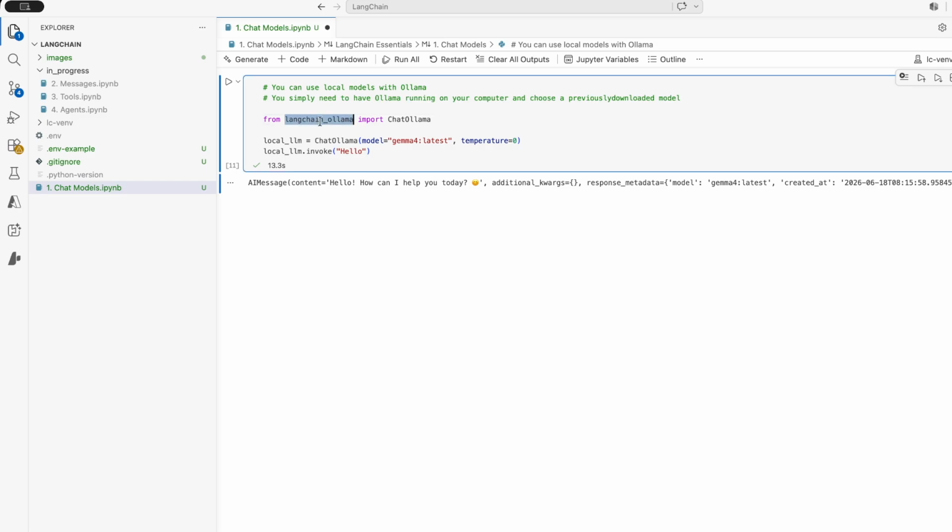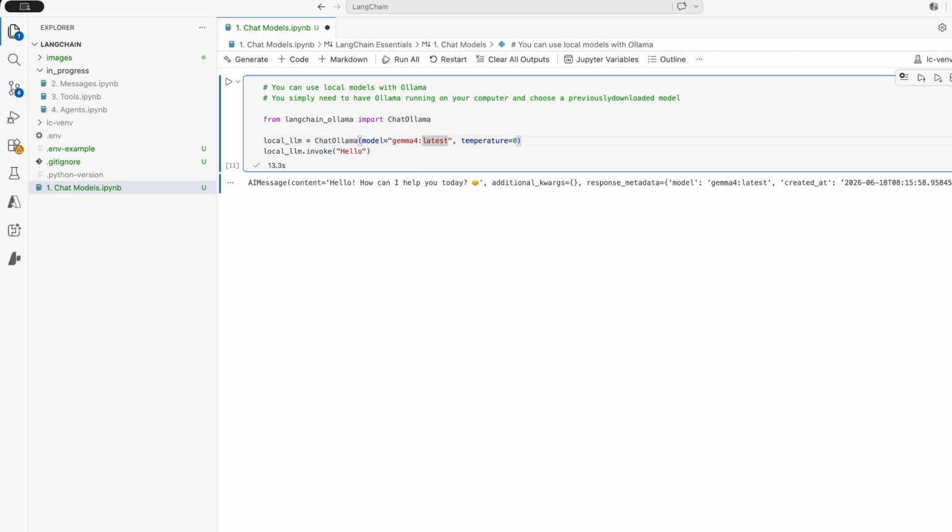So you need to install first the package langchain-ollama and import it with langchain_ollama, and you've got this ChatOllama client that you can use. So as usual, you create a variable to assign your client to it, ChatOllama, and you provide a model name. And of course, in that case, you don't even need an API key because this is a local model.